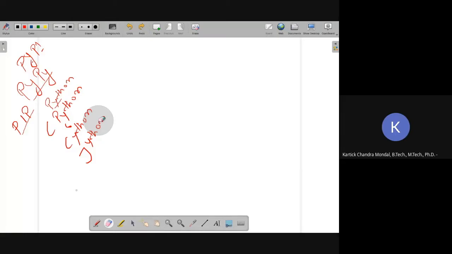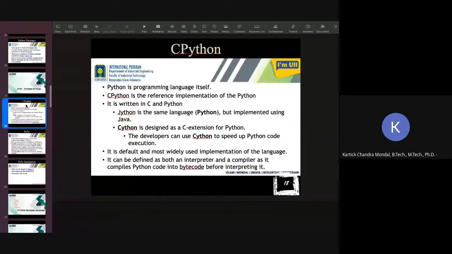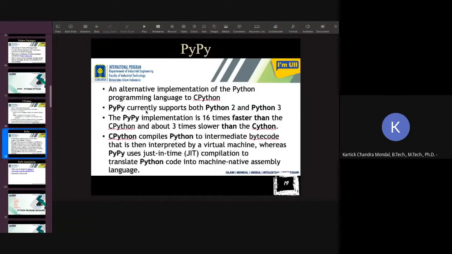Okay. Now let's know a little bit more about all this. Python is a programming language, but we will use it in this class to understand different programming logics. And CPython is the reference implementation of Python. That means the Python you are using, its libraries and modules, are written using the C language and some of the things in Python. Jython is the same thing. That means you can use Python by using CPython or Jython or Cython, which is the C extension of Python. PyPy currently supports Python 2 and Python 3.